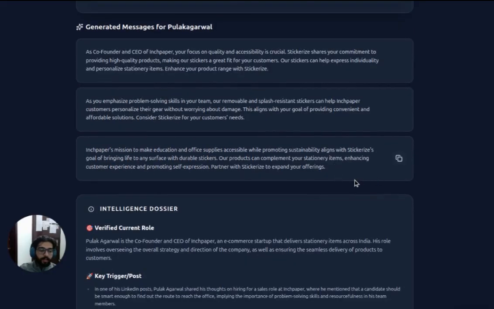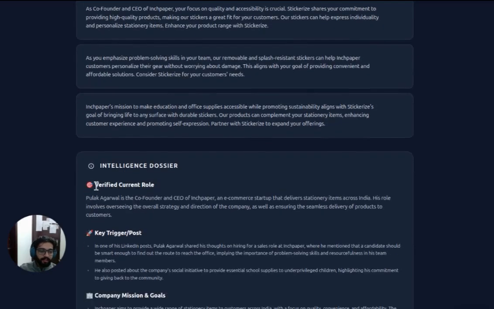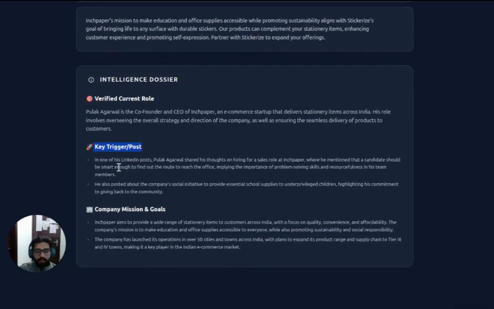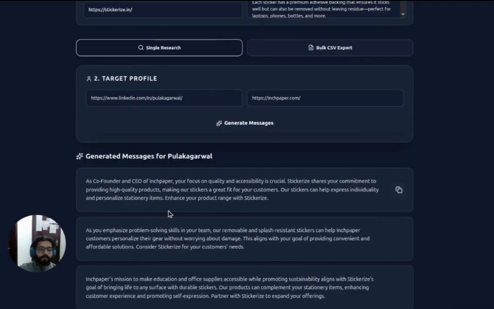And with this, I'm also having an intelligent dossier in which it verifies the current role, gives the key trigger and post, what the user is doing by reading the last 5 to 10 posts of that person, and what the company's mission and goals are.